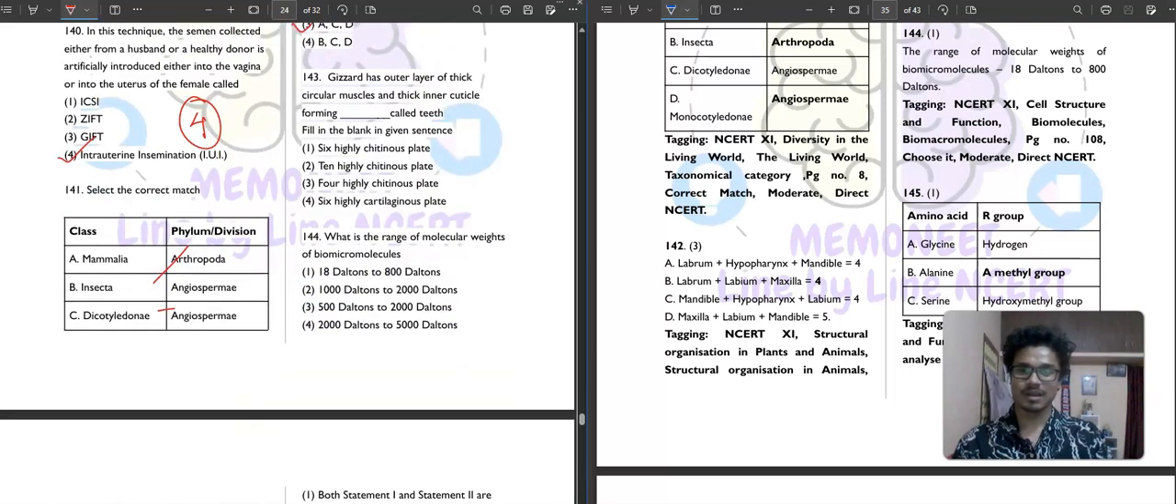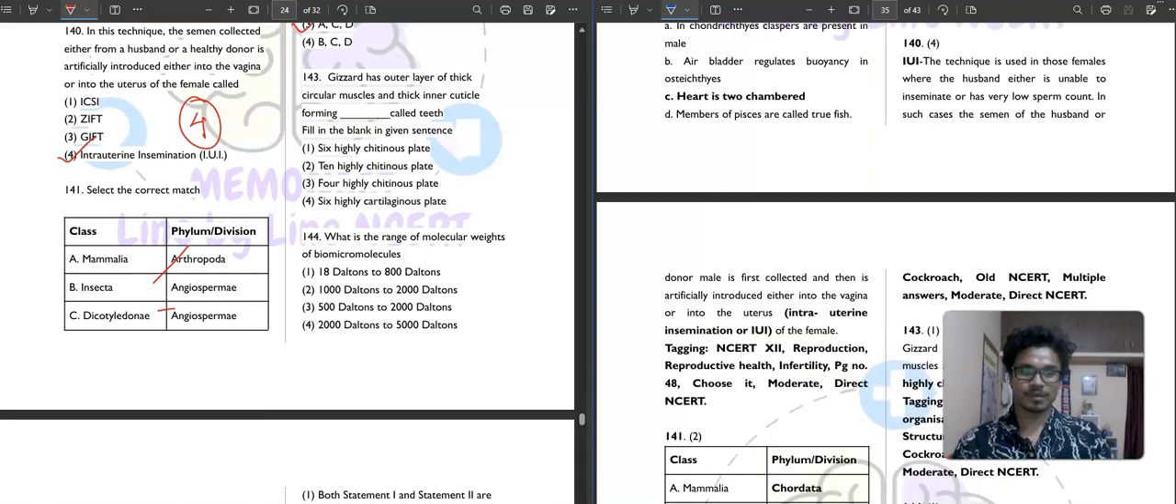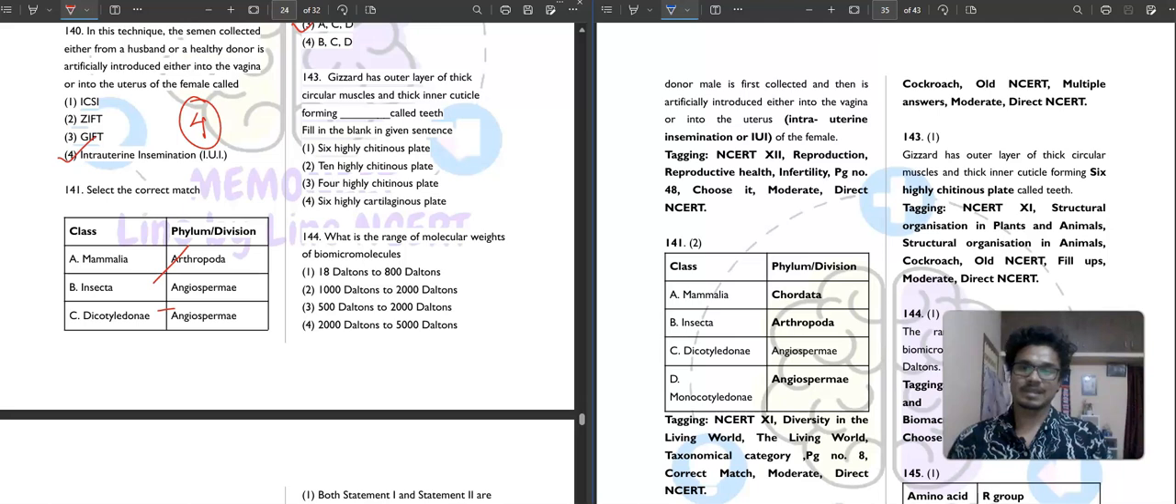Then question number 143. It is saying that gizzard has an outer layer of thick circular muscle and a thick inner cuticle forming dash called teeth. So gizzard has an outer layer of thick circular muscle and a thick inner cuticle forming 6 highly chitinous plates. So the first option is your correct answer.